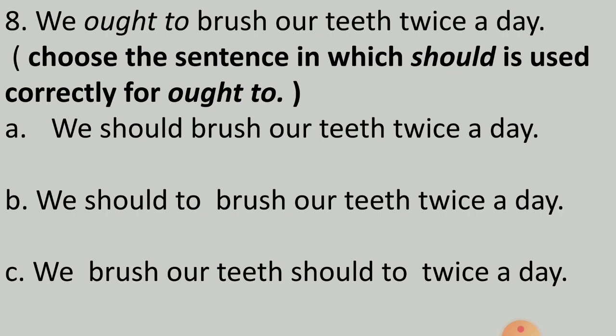Option A, we should brush our teeth twice a day. Option B, we should to brush our teeth twice a day. Or option C, we brush our teeth should to twice a day. And the answer is option A, we should brush our teeth twice a day. Here very clearly it is mentioned that choose the sentence in which should is used correctly for ought to.